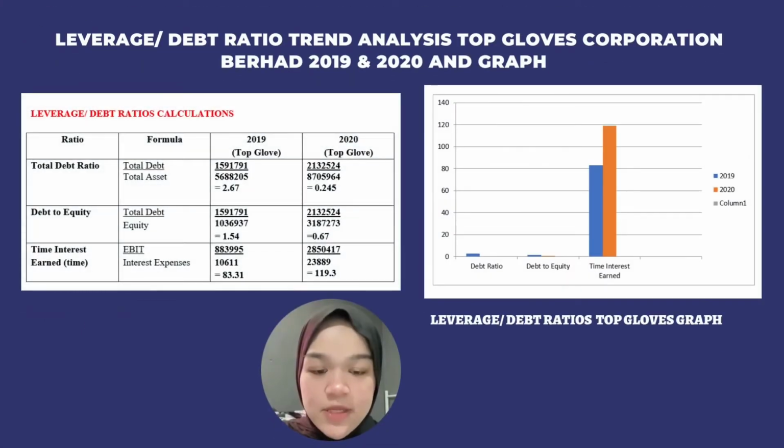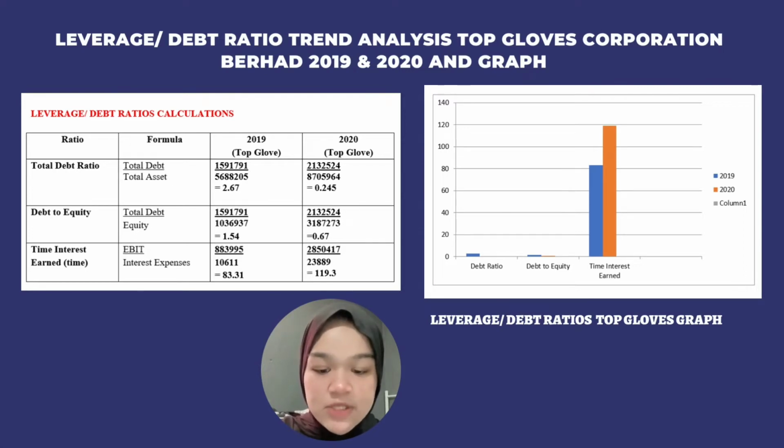Next, leverage debt ratio trend analysis of Top Glove Corporation Berhad 2019 and 2020 and graph. Firstly, leverage debt ratio calculation is divided into 3, which are total debt ratio, debt to equity, and times interest earned. Based on the graph, the debt ratio should decrease from 2.67% to 0.25% because the company has negative shareholder equity. In addition, debt to equity also should decrease from 1.54 to 0.67. It means the company has more liabilities than assets.